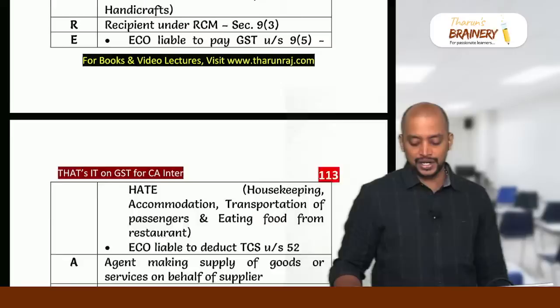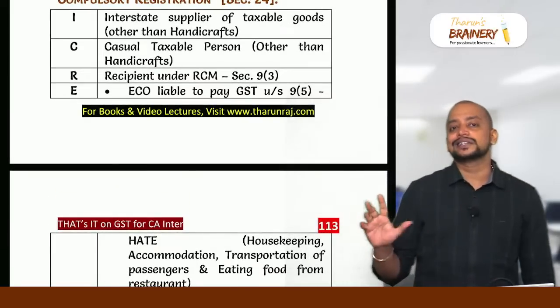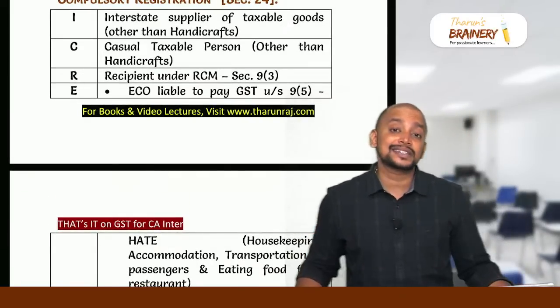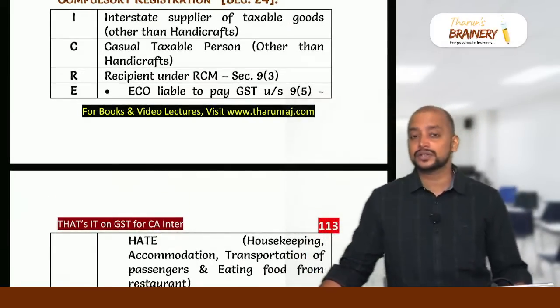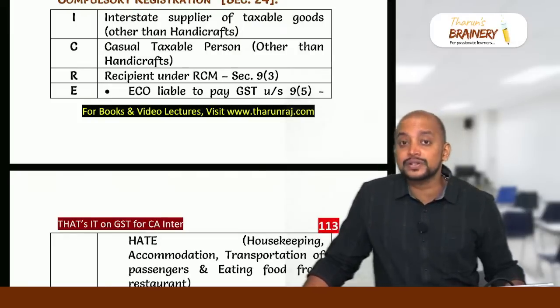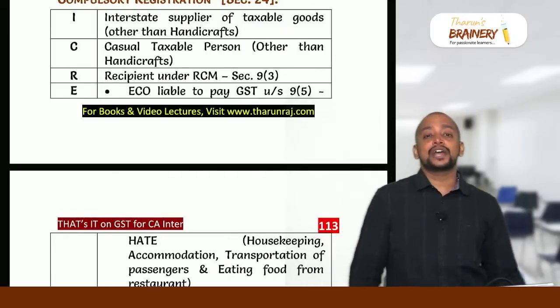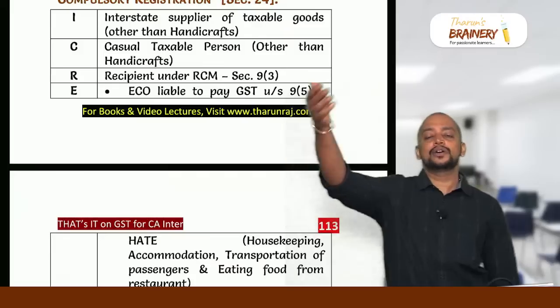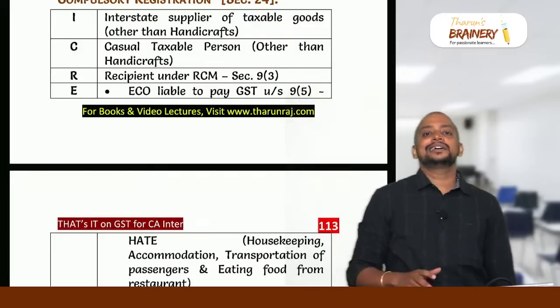Compulsory registration: you remember the keyword ICREATIONS. I for interstate supply of goods, not services, only goods. Interstate supply of goods other than handicrafts. C for casual taxable person who comes from outside the state to this state, other than handicrafts.